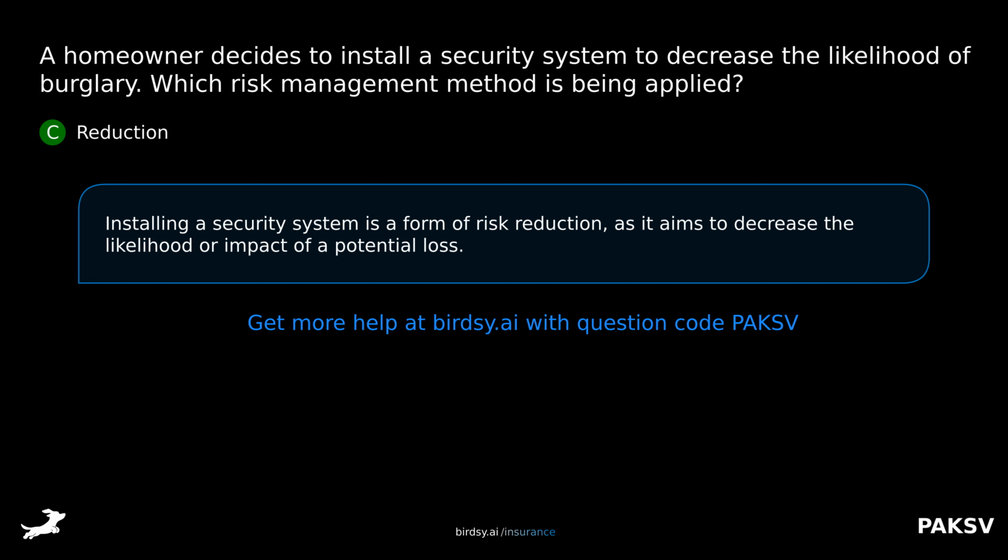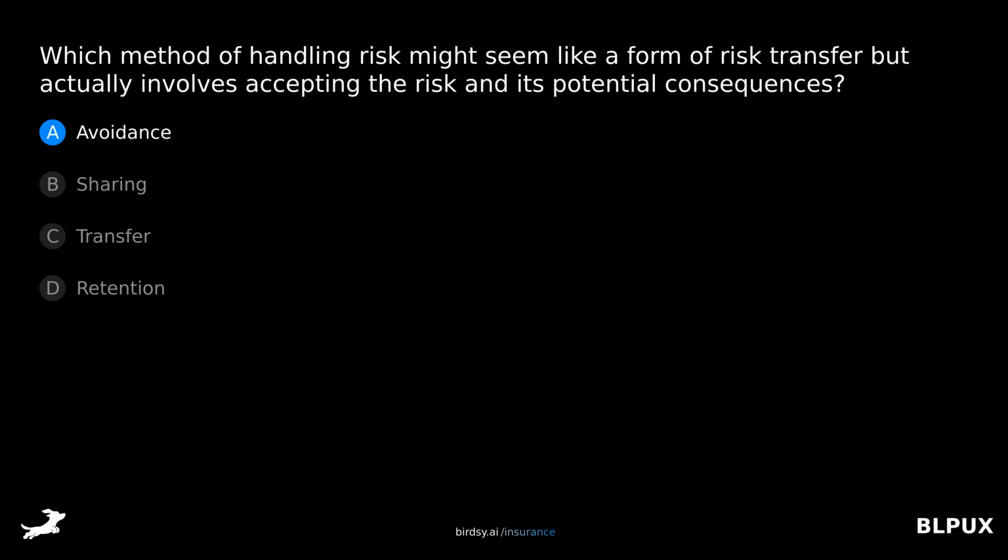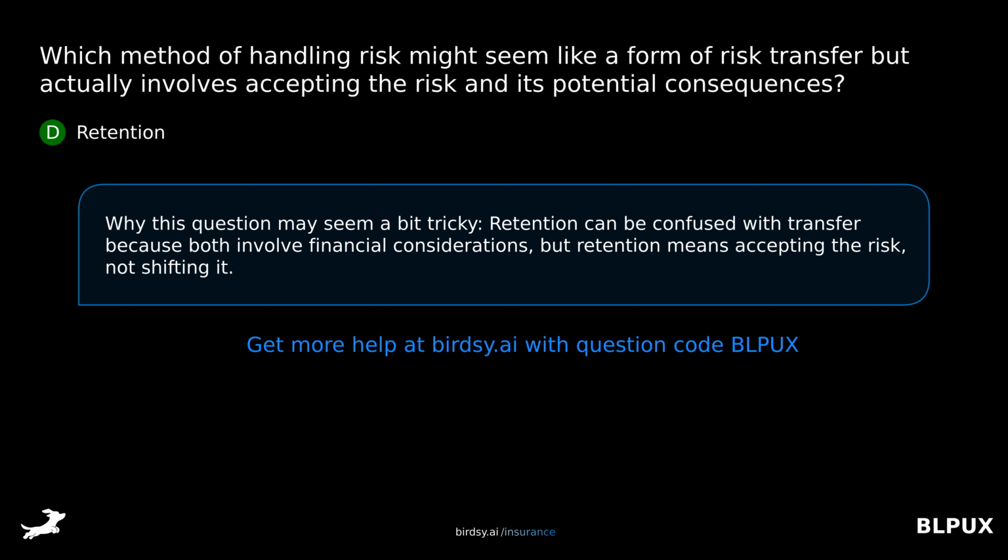a potential loss. Which method of handling risk might seem like a form of risk transfer, but actually involves accepting the risk and its potential consequences? Is it A, avoidance, B, sharing, C, transfer, or D, retention? The answer is D, retention. Why this question may seem a bit tricky. Retention can be confused with transfer because both involve financial considerations, but retention means accepting the risk, not shifting it.